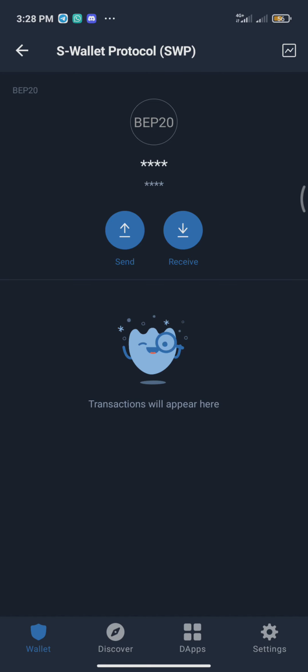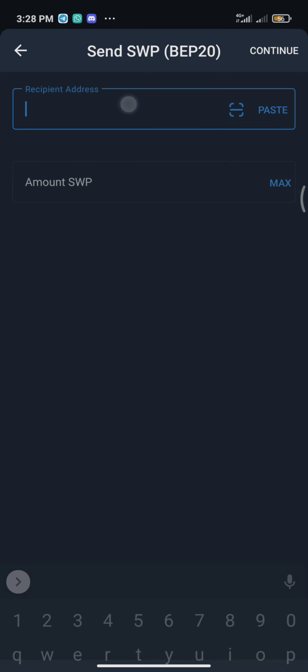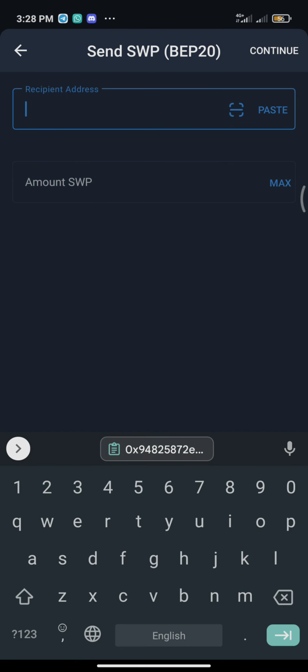So all you need to do is tap on send, and then the recipient's address, which is your address from your SWP account, so you paste it.